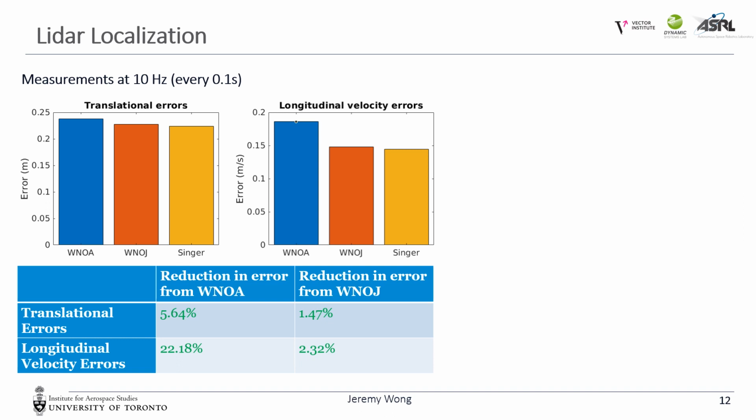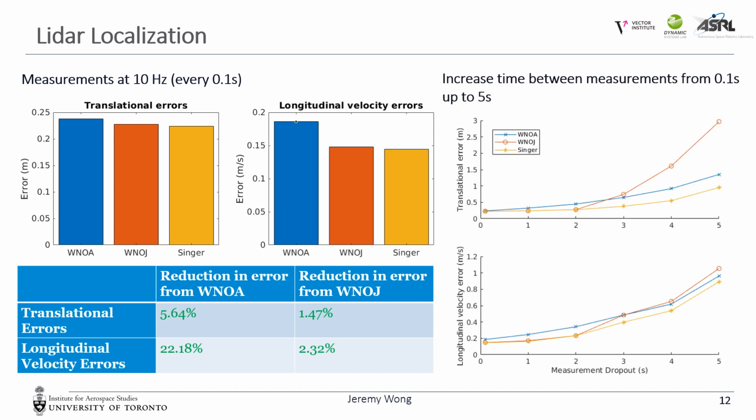This graph shows the translational and longitudinal velocity errors for each of the priors when we have measurements at 10 Hz, or every 0.1 seconds. The exact same estimation problem, but with the Singer prior, is able to reduce both errors as compared to with the white noise on acceleration and white noise on jerk priors. Because we have pretty accurate LiDAR localization pose measurements, we increase the difficulty of our test by increasing the time between measurements from 0.1 seconds all the way up to 5 seconds. Even in these tough conditions, we see that the Singer prior is still able to do better than the two previous priors, which begin to perform poorly.